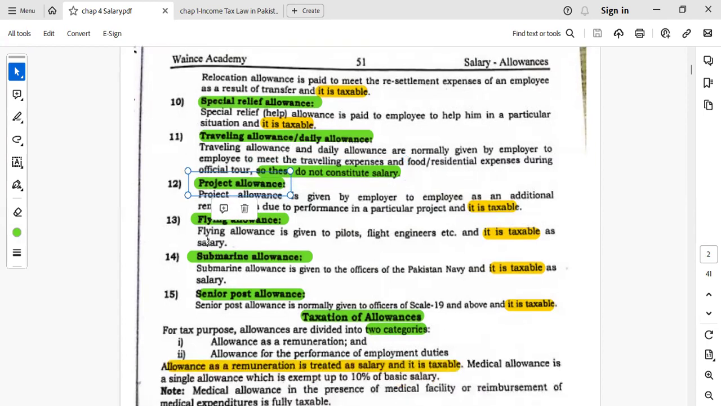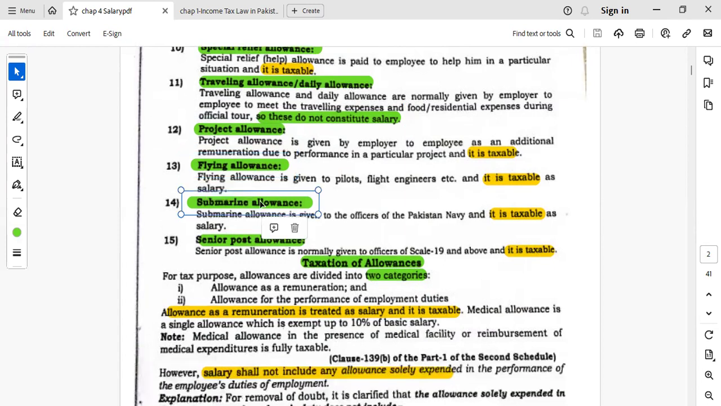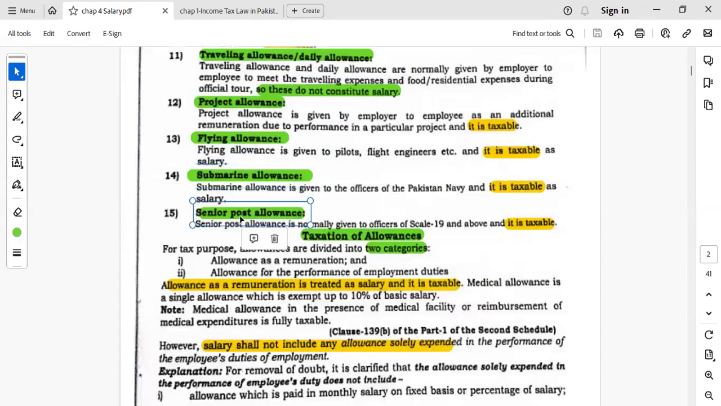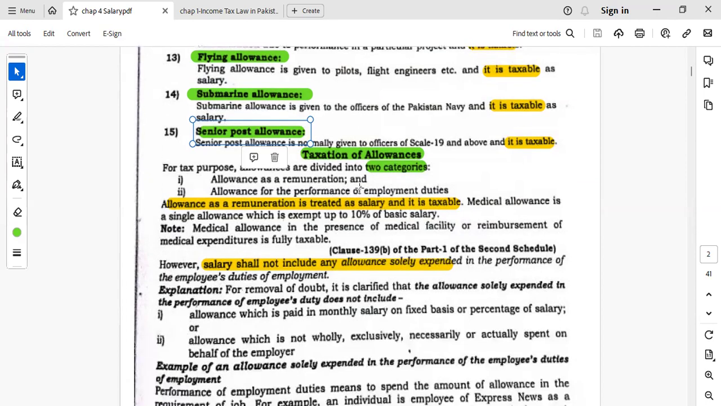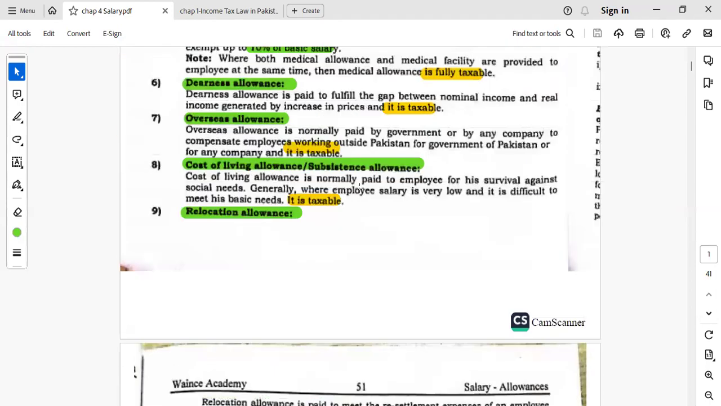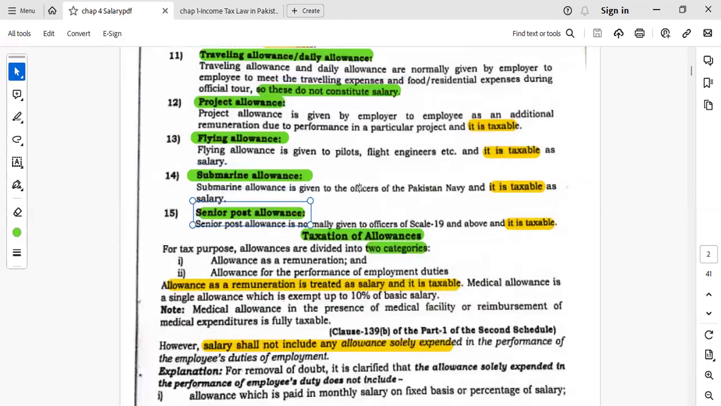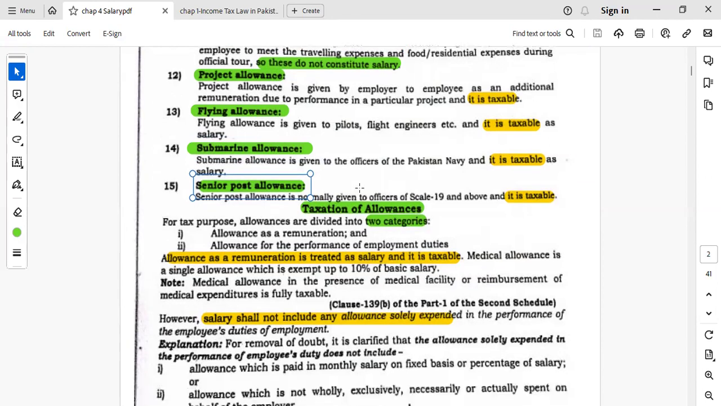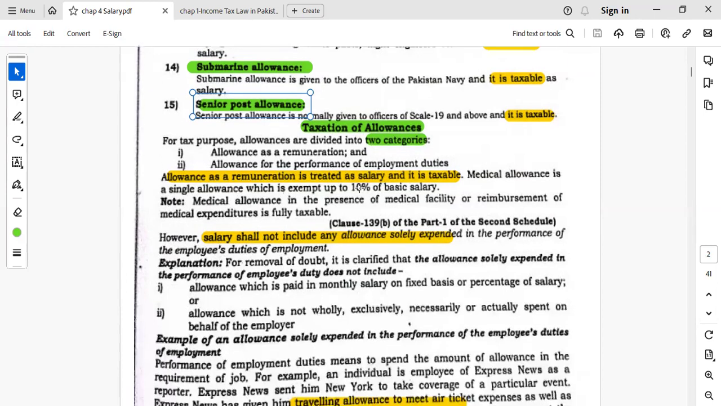Project allowance is given to the employee for a special project, that is taxable. Flying allowances are given to the pilots and flight engineers, that is taxable. Submarine allowances are given to the officers working under the water, taxable. Senior post allowance is given to some senior officers for the scale greater than 19, that is taxable. So this is the summary of the allowances given to the employee other than the basic salaries. Most of them become part of the income from salary.